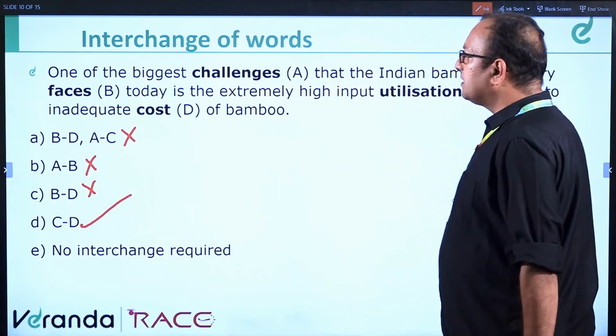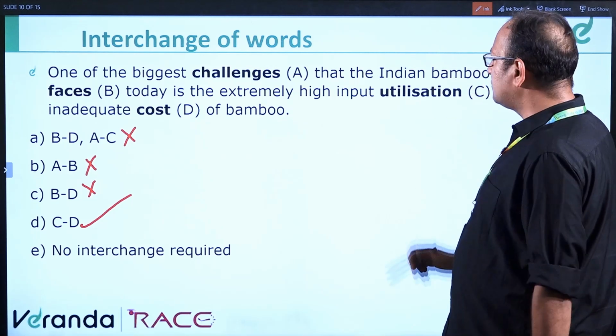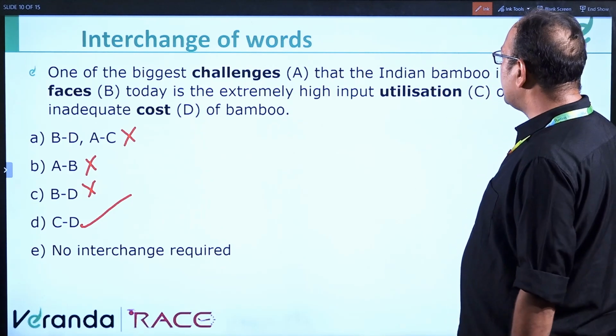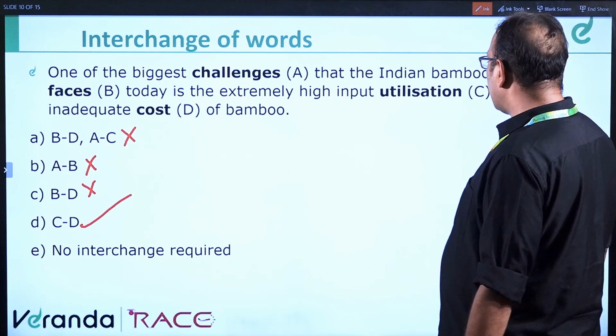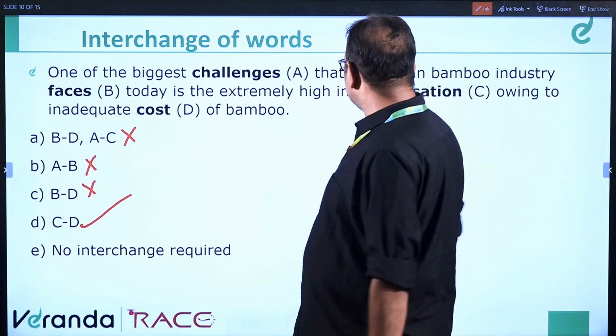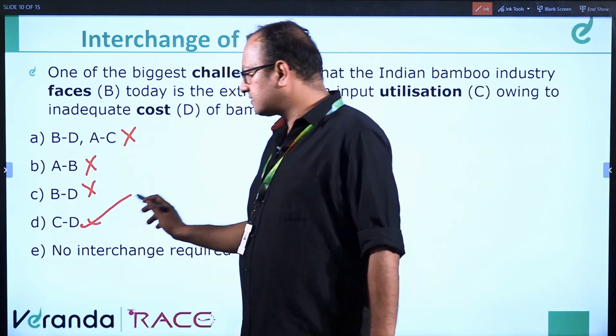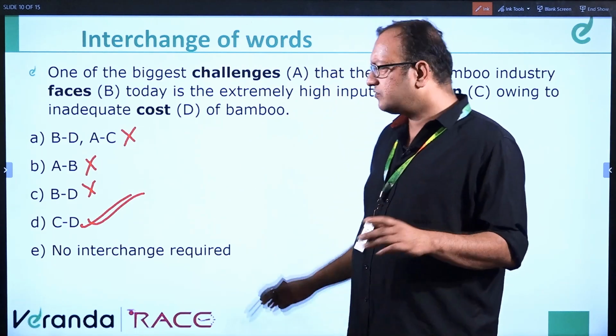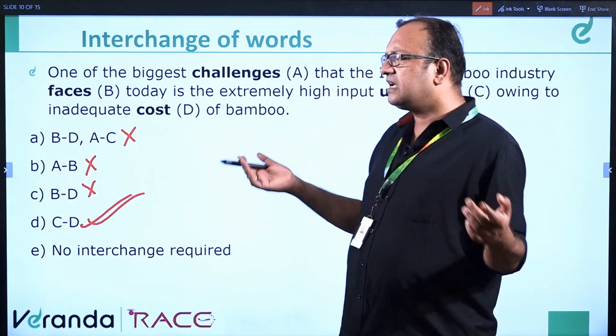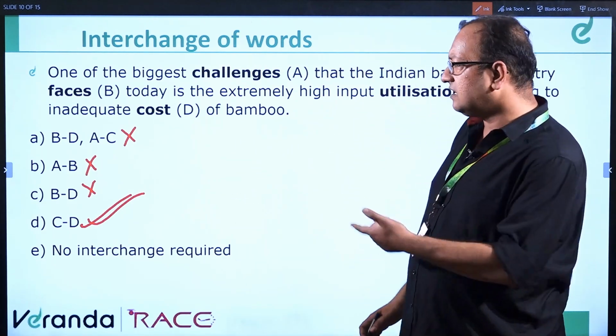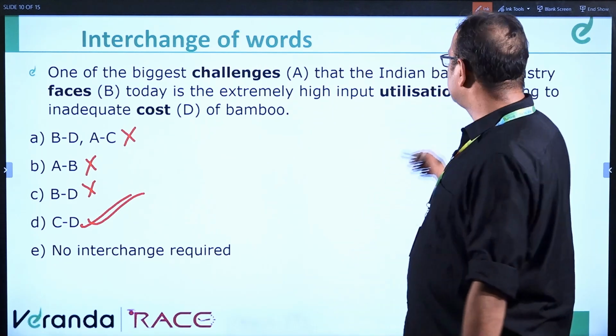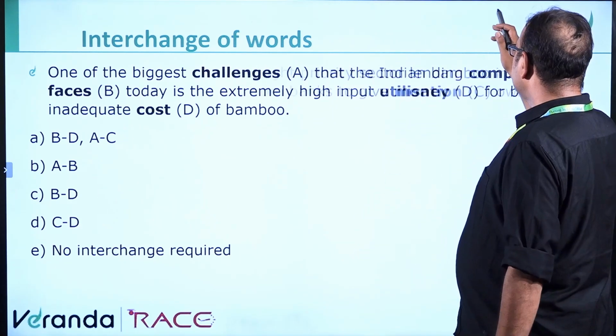Let us check. The biggest challenge that the Indian bamboo industry faces today is the extremely high input cost owing to the inadequate utilization. So this will be the correct answer. No need to explain this much because if A and B are fixed, then C and D may be replaced here. We can check that, right? Next question.